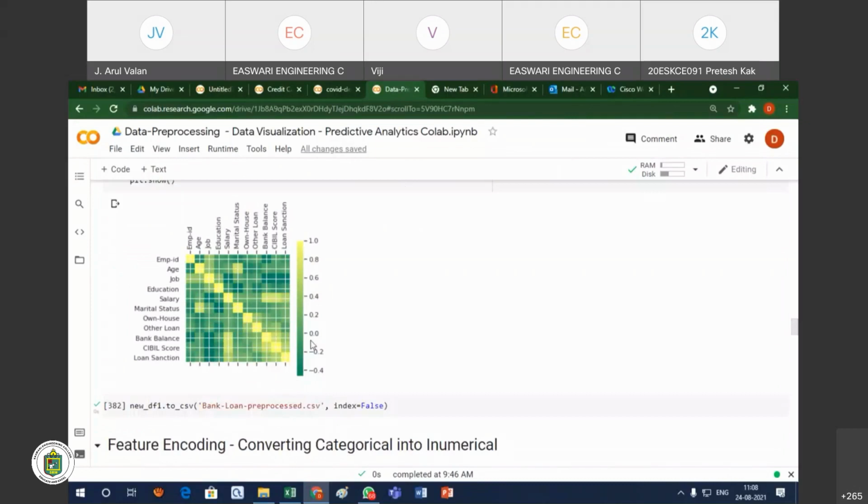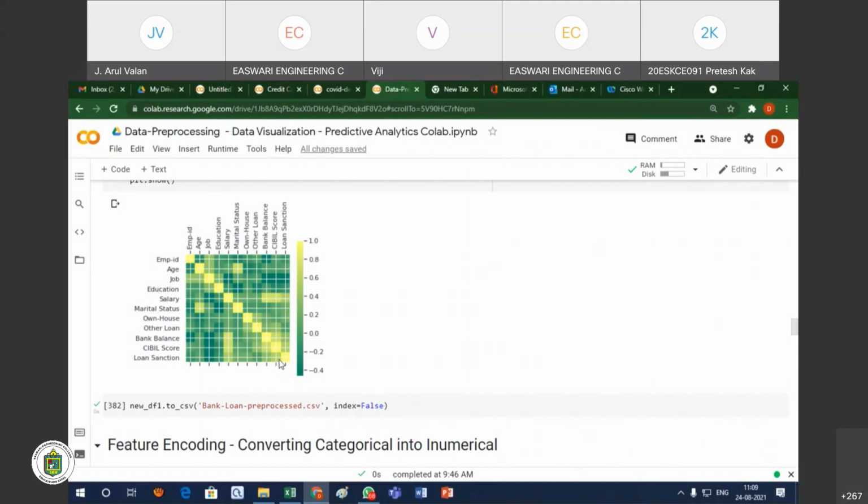Here you see the color. The values normally range from +1 to -0.4. If the color goes towards yellow, then it is a positive correlation. If the color goes to dark green, it is going towards a negative correlation. Now you see the loan sanction, and which attribute it depends on: the salary. Salary is giving the yellow color, so your loan sanction depends on your salary. Another little bit of yellow is there for bank balance and the CIBIL score.